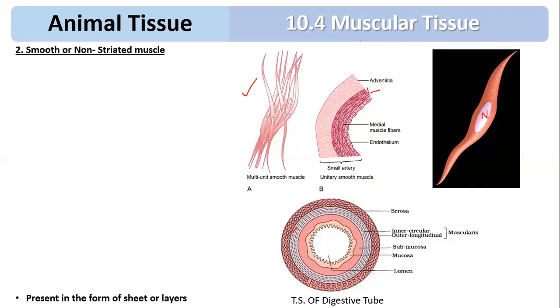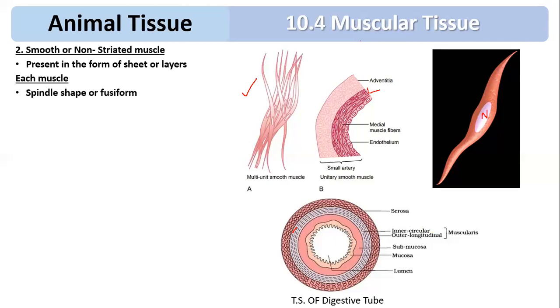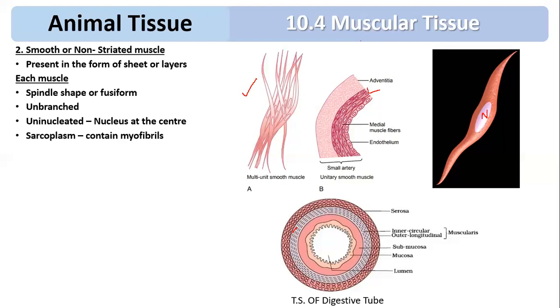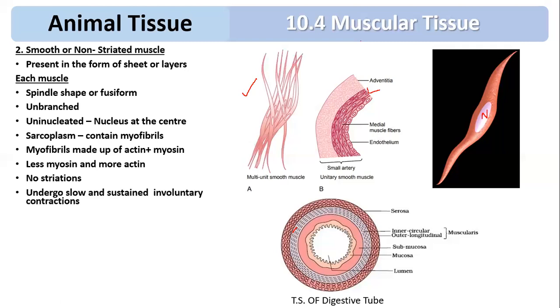So look at the points: present in the form of sheets or layers. Each muscle is spindle shaped or fusiform, tapering toward both ends, with the middle portion swollen. Both ends are narrow, unbranched, uninucleated, with the nucleus in the center. The sarcoplasm, that is the cytoplasm, contains myofibrils made up of actin and myosin, but there are no striations, no alternate dark and light bands, so it is called smooth muscle. Less myosin and more actin, no striations, slow, sustained, involuntary contraction, innervated by the autonomic nervous system.